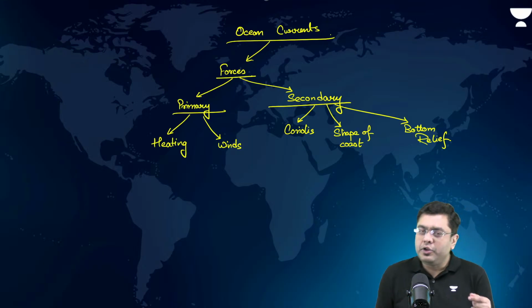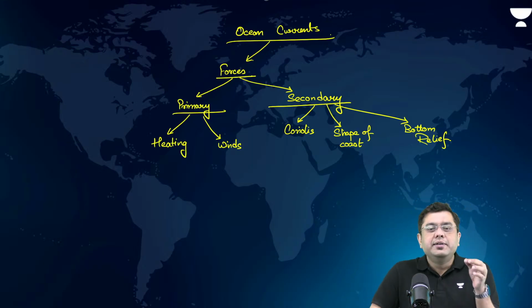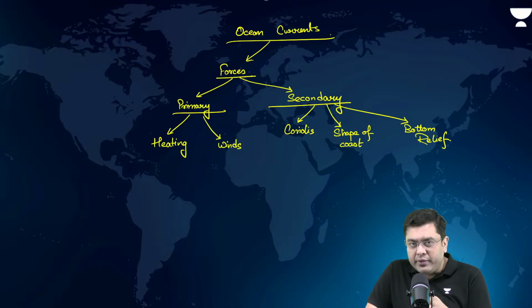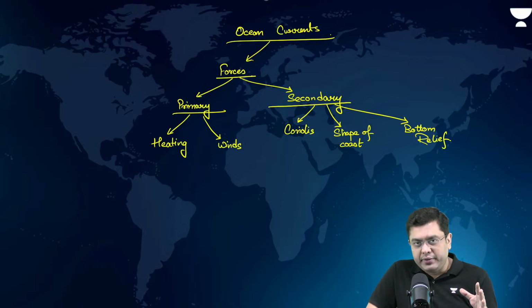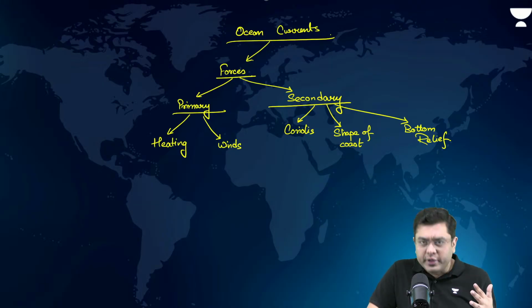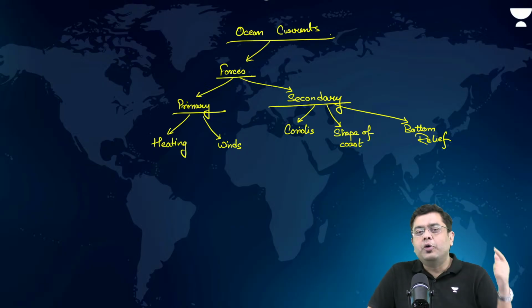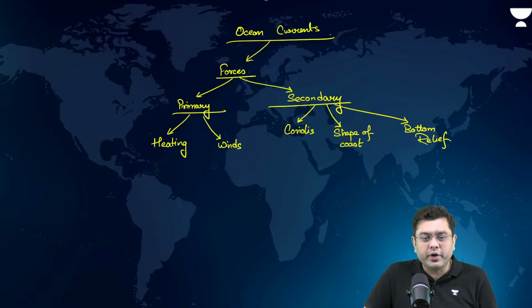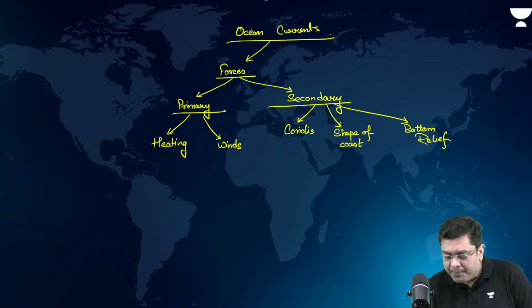That is why you can also expect a question, discuss the role of winds in ocean currents. Okay, with focus on or explaining the ocean currents in the Northern Indian Ocean. In the case of Northern Indian Ocean, you have a seasonal reversal of the winds. And that seasonal reversal of the winds brings about a reversal in the oceanic circulation. Okay? Now, here the impact of it as well.